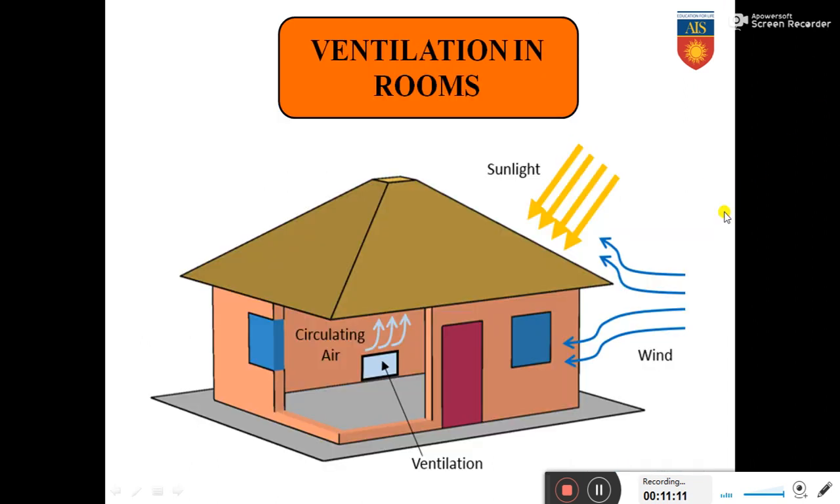Now we will come to a very interesting part which is called ventilation in rooms. I am sure you have seen that air conditioners are placed at the top of your rooms, near the ceiling, near the roof, but heaters are placed near the bottom, near the floor. Why is this happening? The same phenomenon.